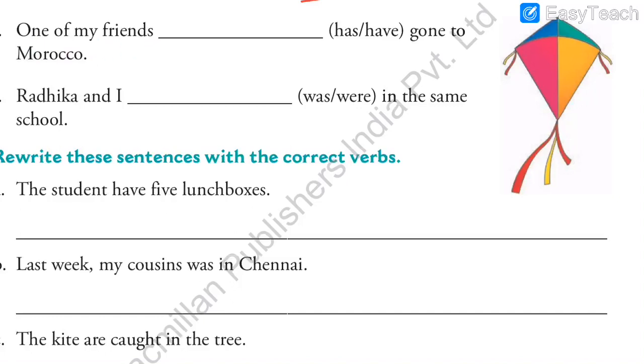Next, one of my friends dash gone to Morocco. Morocco is the name of a place. It is written with a capital letter. When it is the name of a place, you have to write a capital, like in Bhavnagar, we write B capital. So you have to be very careful with that.